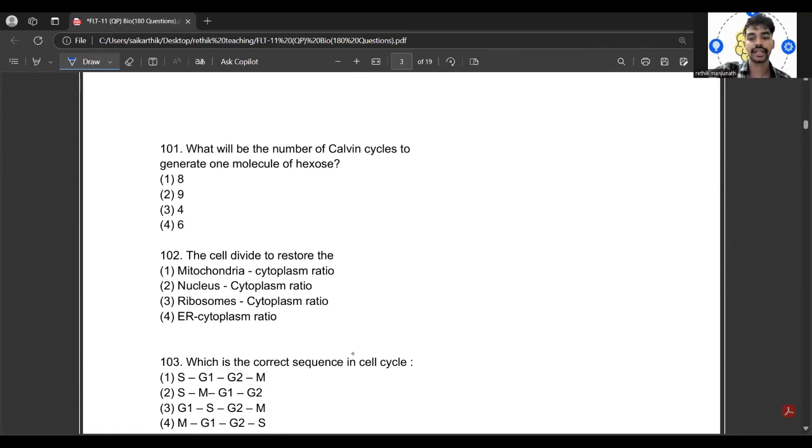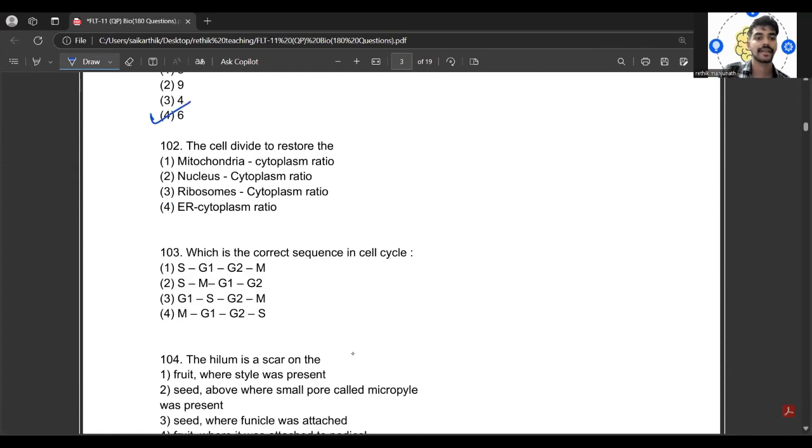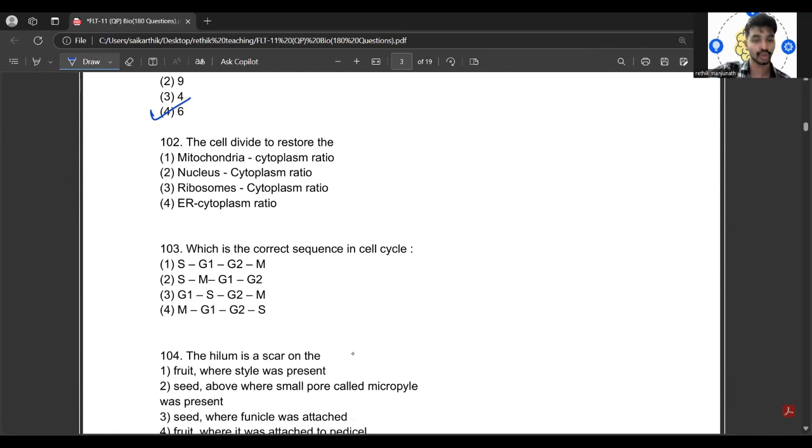The 101st question asks: what will be the number of Calvin cycles needed to generate one molecule of hexose? It's very simple. The Calvin cycles needed to generate one molecule of hexose is 6. Then, cell division to restore what? Nucleus, right? Obviously, we need to restore the nucleocytoplasmic ratio.